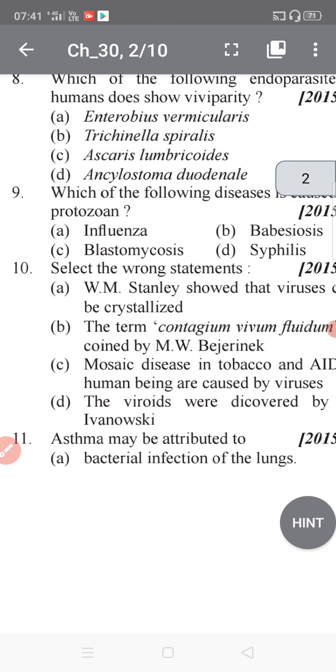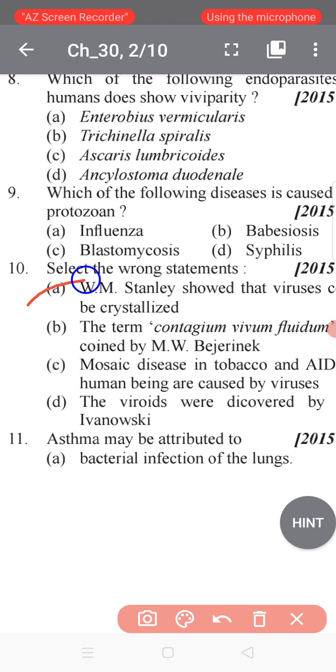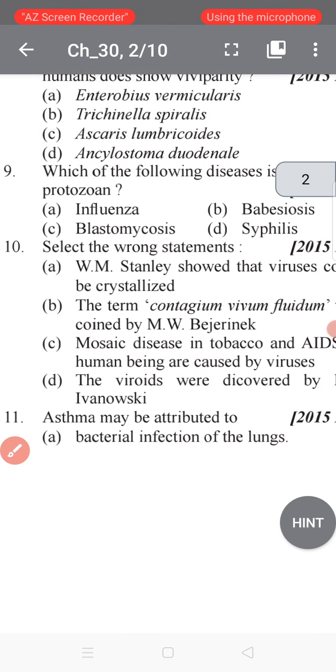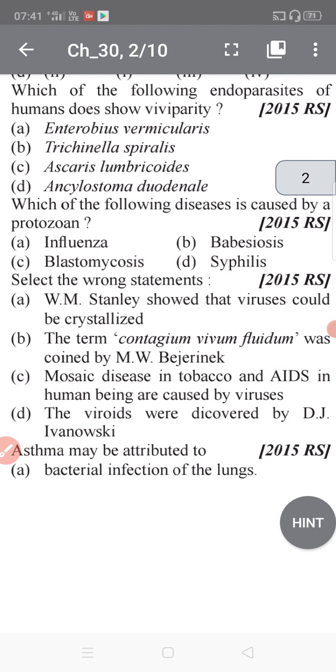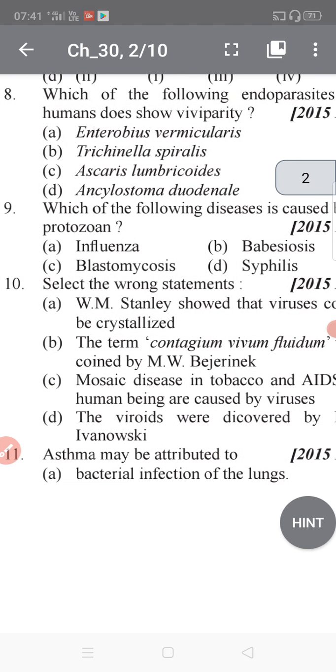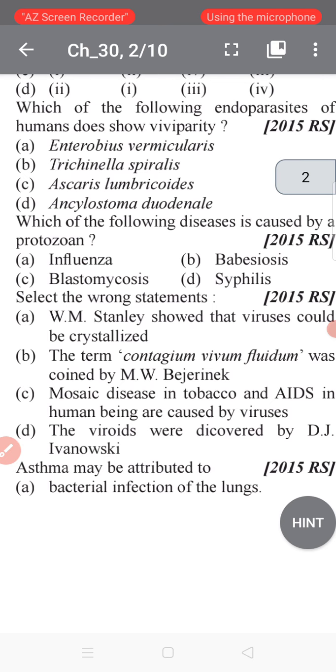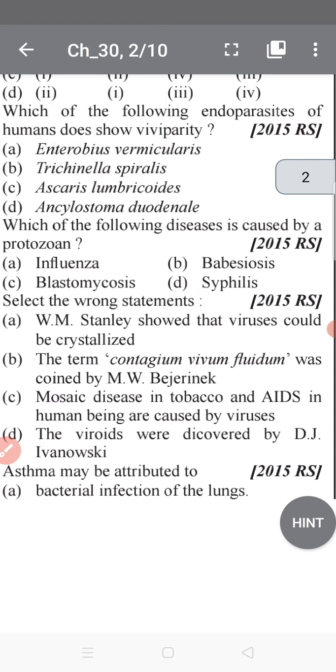Select the wrong statement. Hello student, you have to select the wrong statement, which was asked in PMT 2015. And question 10. What will be the correct one? You have to study carefully. W. M. Stanley showed that viruses could be crystallized.